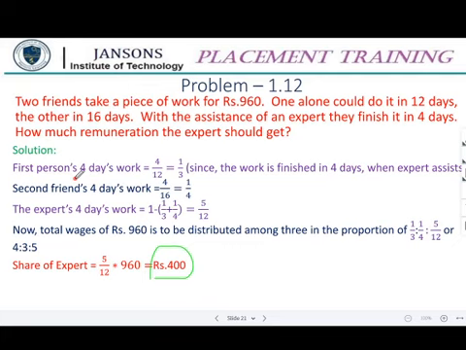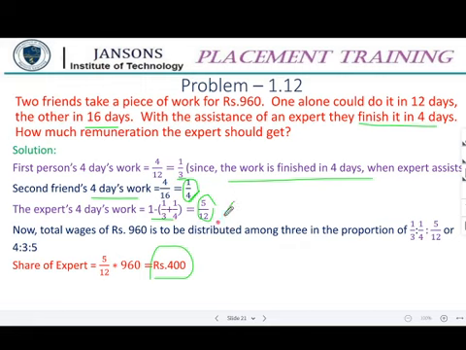Yeah. So the first person's 4 days' work is 4 by 12, that is 1 by 3, since they are finishing it in 4 days. And the second friend's 4 days' work is 4 by 16, since 1 by 16 is 1 day's work. So 4 by 16 is 1 by 4. So the part of work completed by A is 1 by 3 and the part completed by B is 1 by 4. So the part of work completed by the expert is 5 by 12.